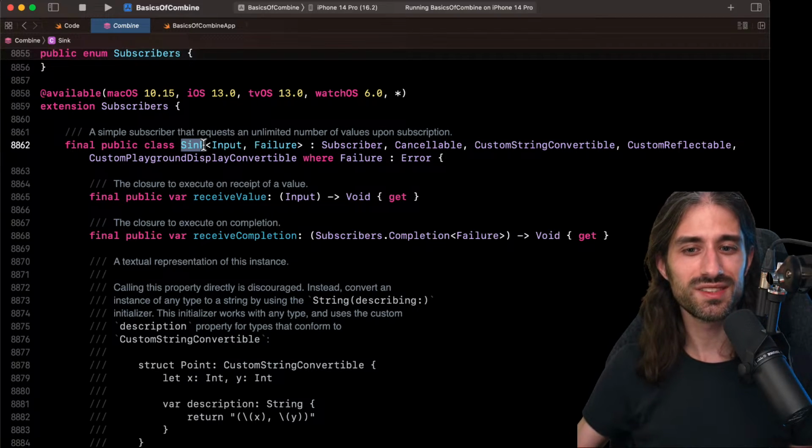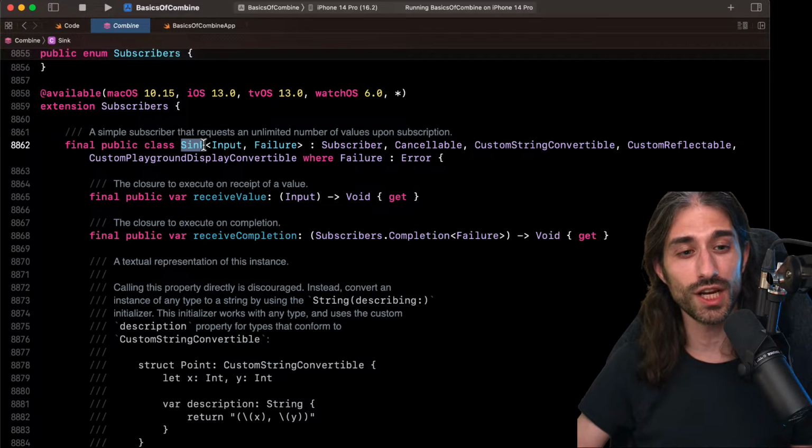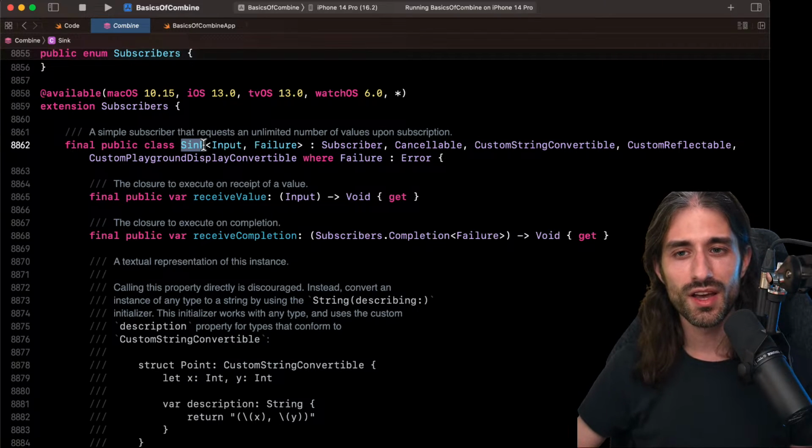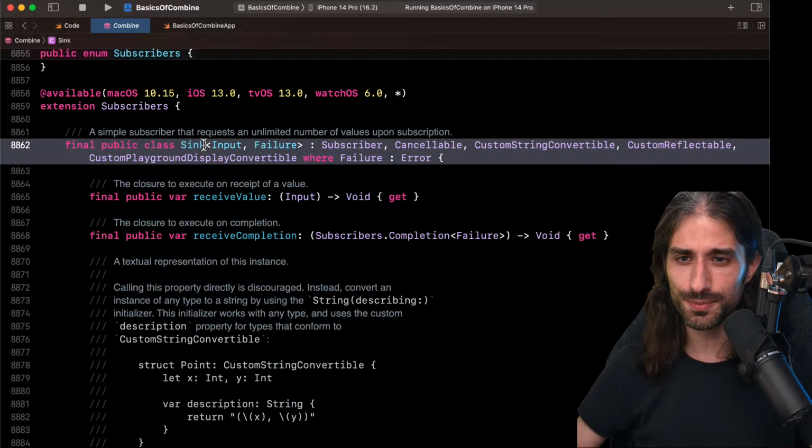But at some point, we still need to do a side effect. We still need to change the world in some way, and changing the world might mean writing to the console or displaying something on the screen. And so we usually do it in a sink. So this is where we get the value.